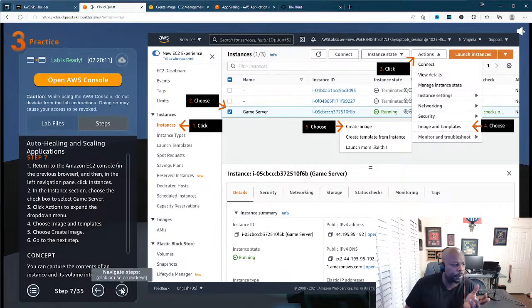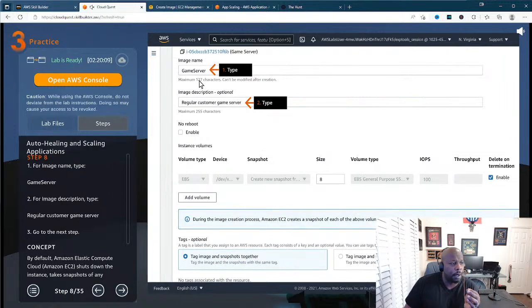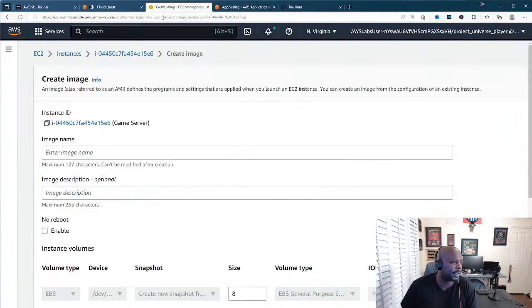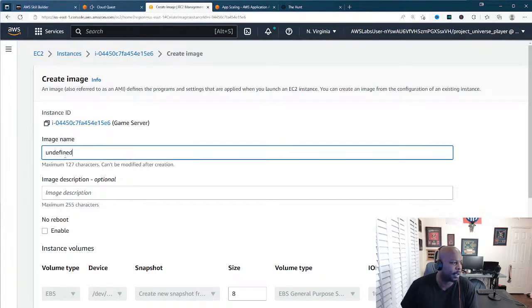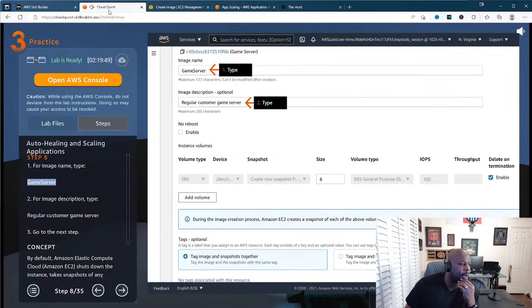Okay, got it. All right, so now we have to give our image a name. The name will be game server. I hate, man, when I play this game, for some reason, it does not let me copy and paste this stuff, so I have to type everything in, which I don't like. All right, so I guess that was called game server. Okay, make sure I got the capitalization right and all that stuff.